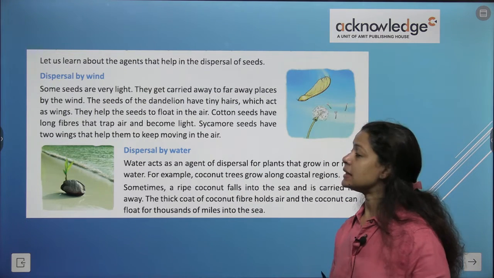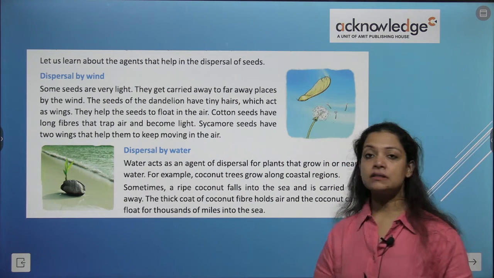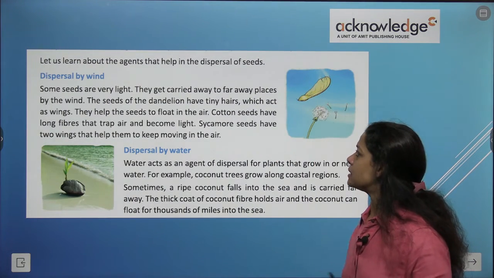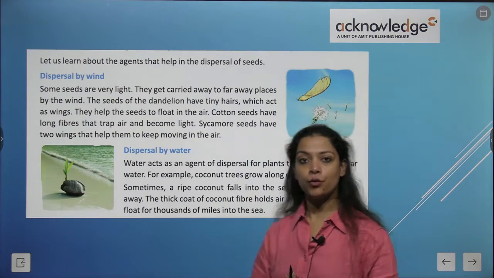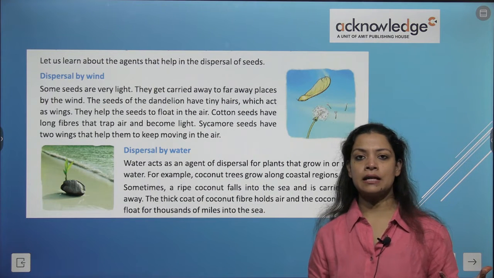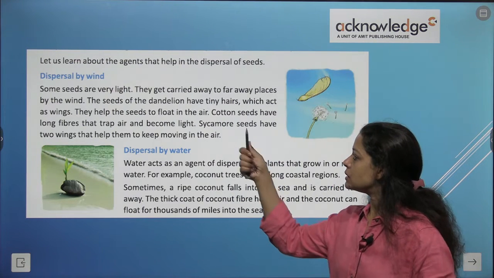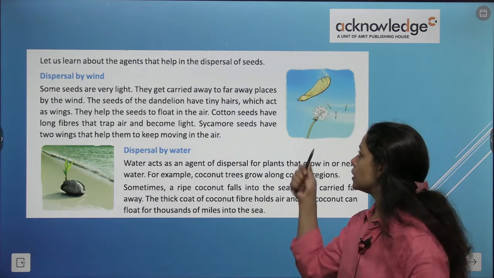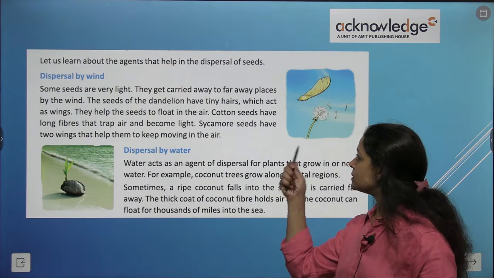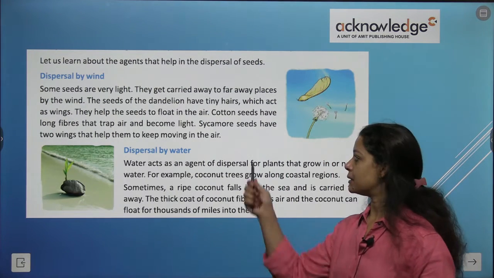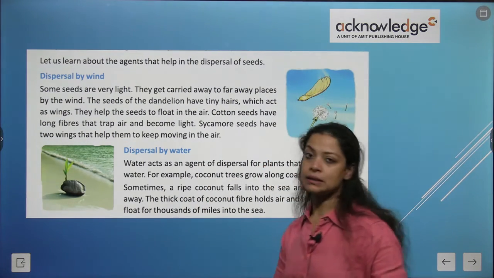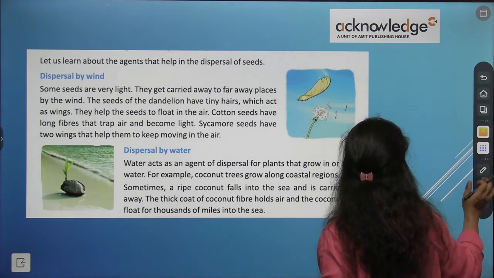Now let us learn about the agents that help in this process. Dispersal, first of all, can be done by wind. Some seeds are very light. They get carried away to far places with the help of wind. So when it is windy, or if there is a storm, the seeds of the dandelion have tiny hairs which act as wings. They help the seeds to float in the air. Cotton seeds have long fibers that trap air and become light. Then sycamore seeds have two wings that help them to keep moving in the air. So these are a few examples which you can note down.